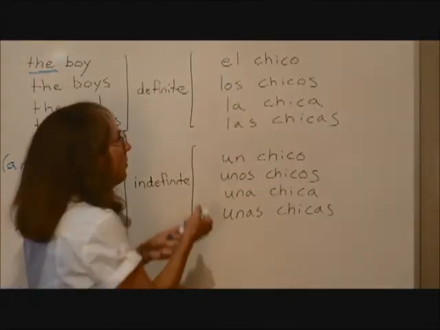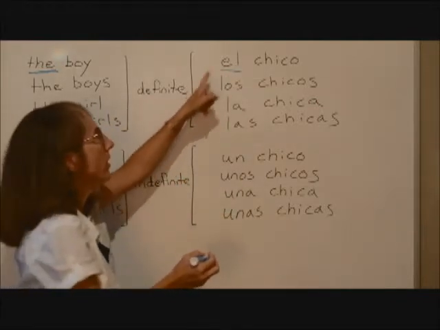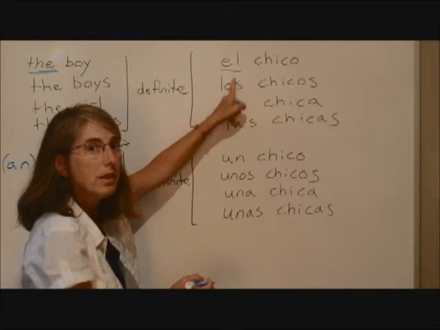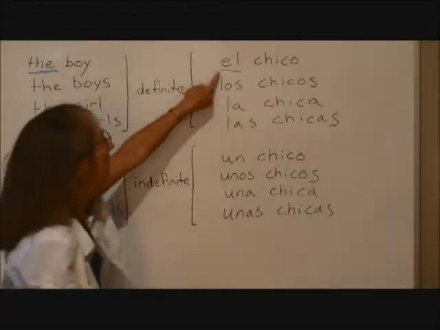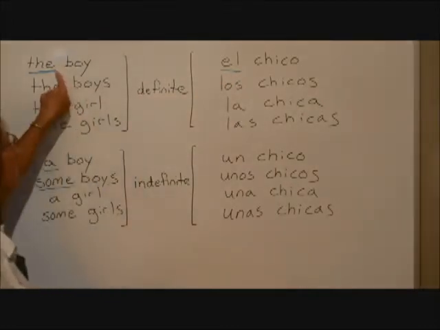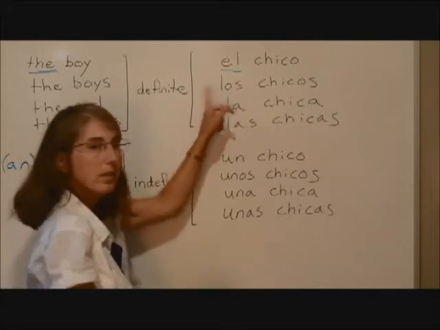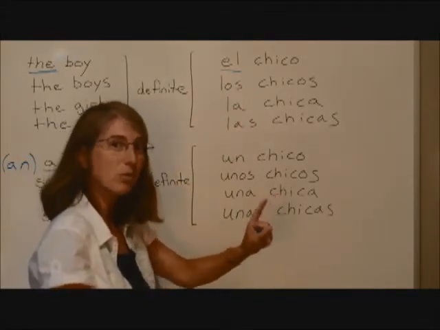El chico. These are definite articles. El, so what does el mean? It means the. Okay? El chico, the boy. Now, if the noun is plural and masculine, the article becomes los.